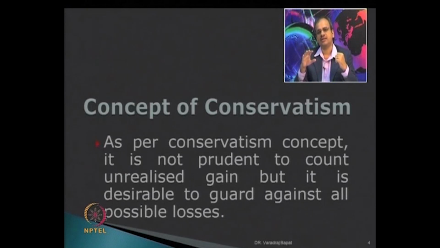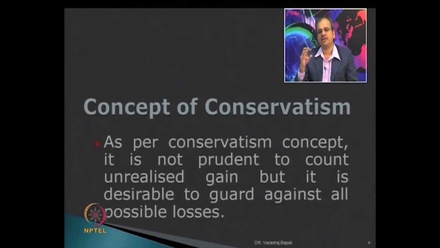Now, suppose the cost of the stock is 5 lakh, but its current market value falls to 4 lakh 20,000. Now, should I record 5 lakh or 420? I will not record 5 lakh, I will record it at 420. Why? I do not mind giving up the cost concept, because the concept of conservatism actually overrides the cost concept.